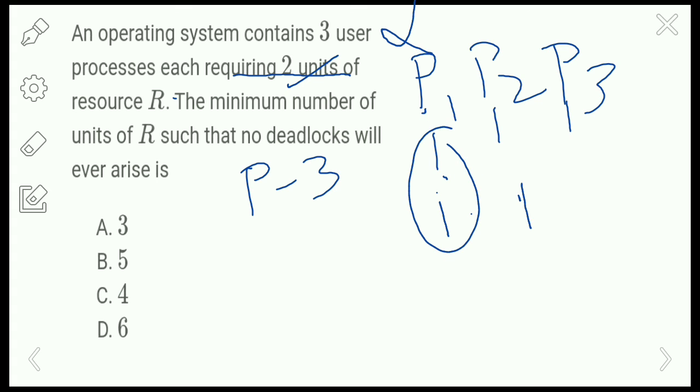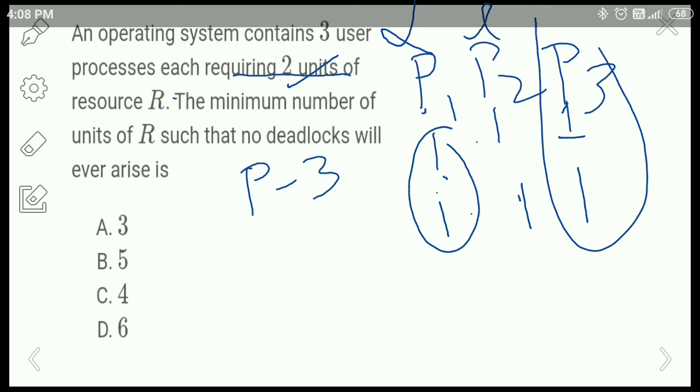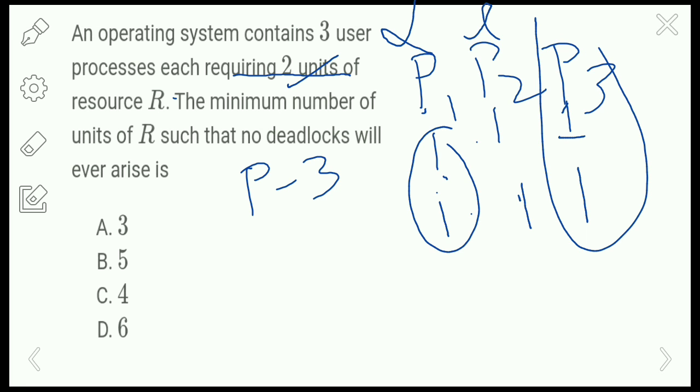P2 will finish the execution after availing the resource, and it will allocate the resources to P3. P3 already has one resource, so it is going to execute here, right? So we have allocated only 4 resources initially, and after the execution it gives the resources to the next process. So the answer is 4.